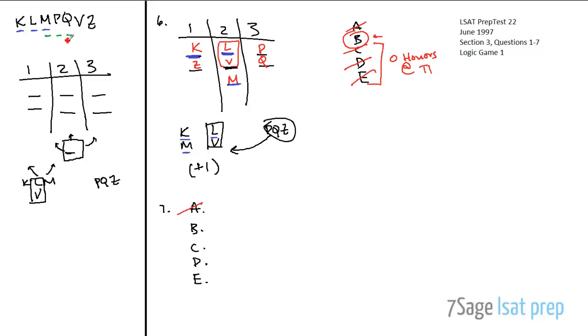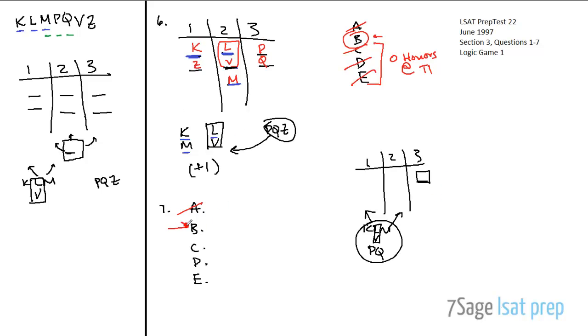And so if everybody who gives a speech is seated at either table 1 or 2, what does that give us? Let's actually draw that out. Right, that means that K, L, and M are seated in 1 and 2. We have M already, so P and Q, who are giving speeches, also seated at 1 and 2. And then remember this rule, right? This rule that L and V have to be together. So we have 1, 2, 3, 4. We have 6 elements split between 1 and 2, which means that there's one lone slot over here in table 3, and you can't have that. Our first rule explicitly tells us we have to have at least 2 at each table, right? So answer choice B actually looks very strong in terms of giving us an impossible scenario.